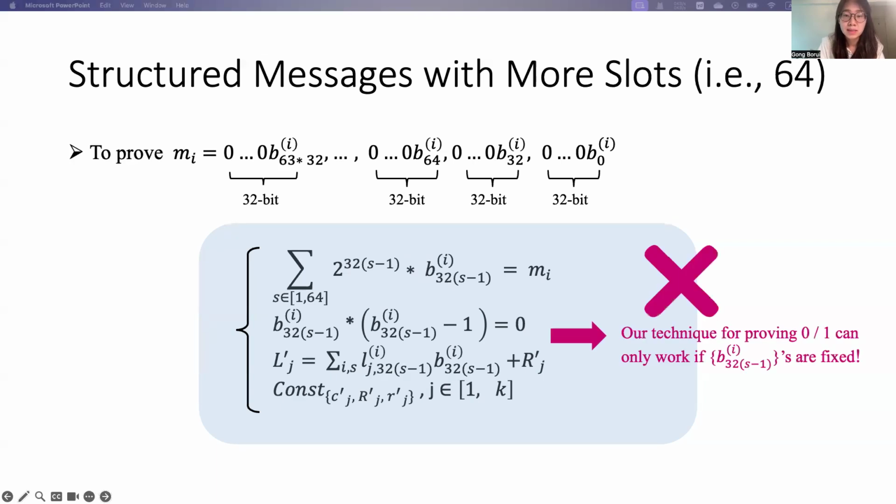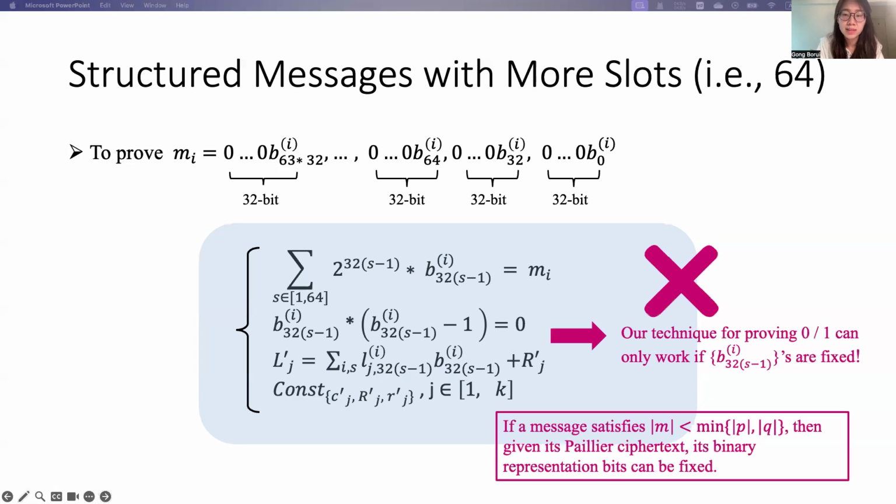The reason is that our technique for proving a binary bit can only work if these bits are fixed. And our analysis is that only if the message satisfies this length requirement, then given its Paillier ciphertext, its binary representation bits can be fixed.